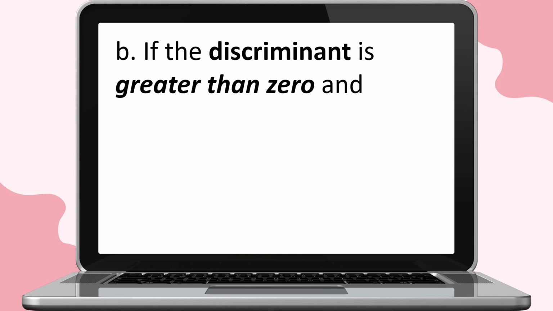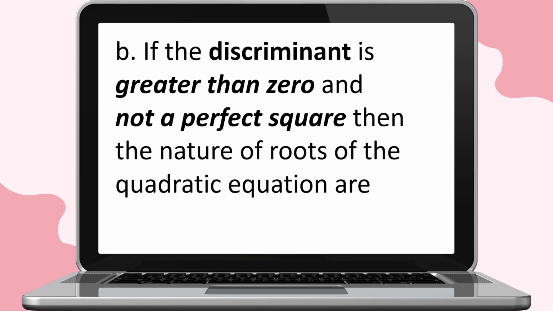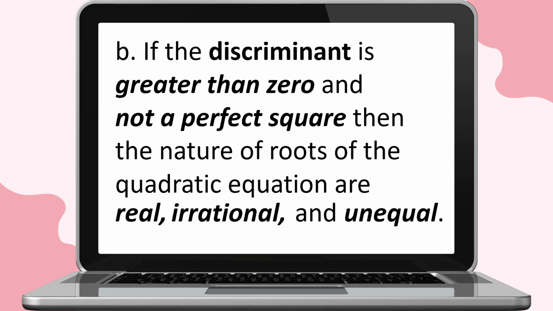Next, if the discriminant is greater than 0 and not a perfect square, then the nature of roots of the quadratic equation or function are real, irrational, and unequal. Example, f of x is equal to 5x squared minus x minus 2.